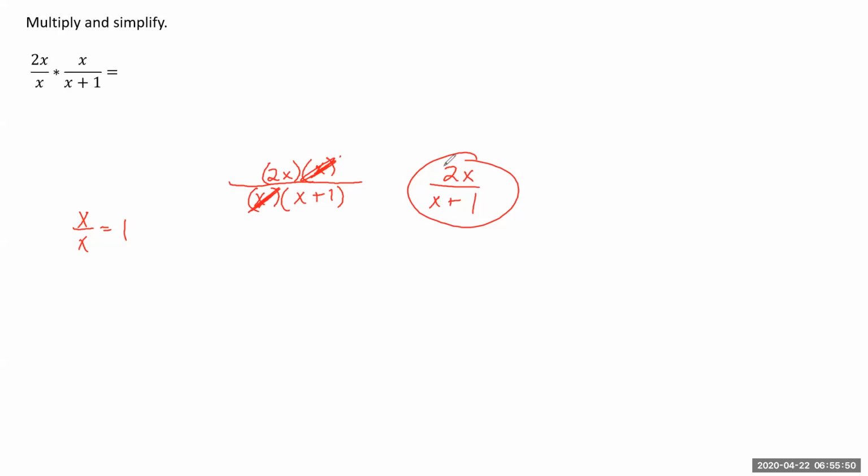All right, let's go ahead and look at another type of problem with these rational expressions. So this is saying divide and simplify. And again, the reason that I had you do the multiplication and division with regular fractions is that the rules still apply. So we can rewrite this division problem as a multiplication problem. 2x over x plus 1 times x plus 1 over x. Remember, dividing is the same thing as multiplying by the reciprocal.